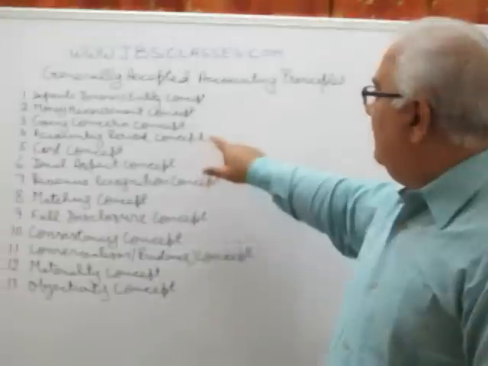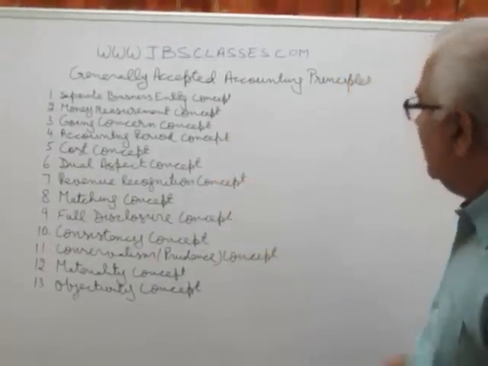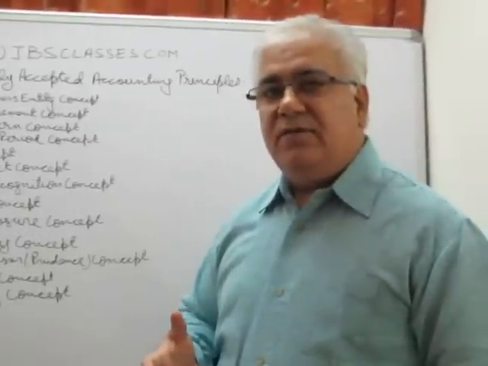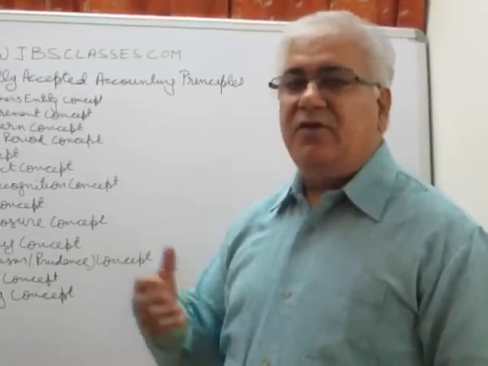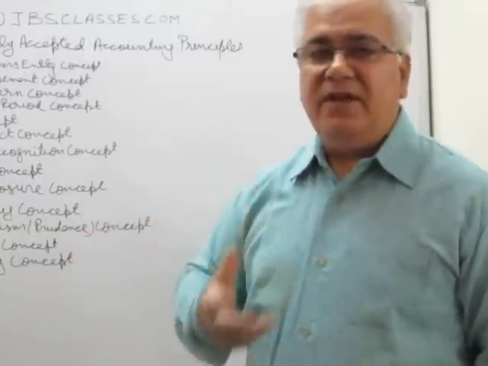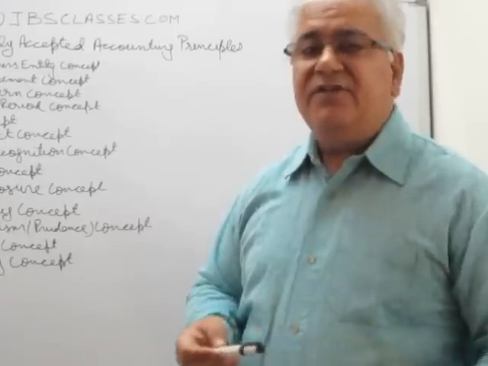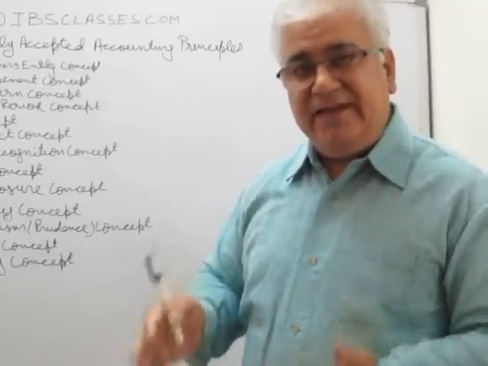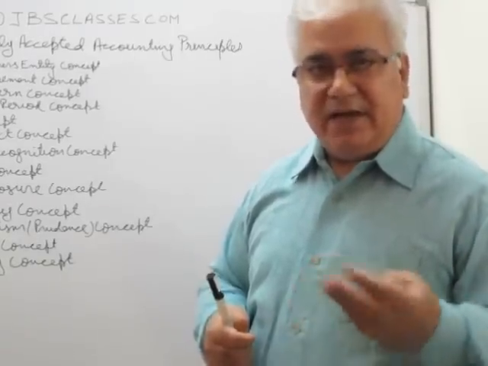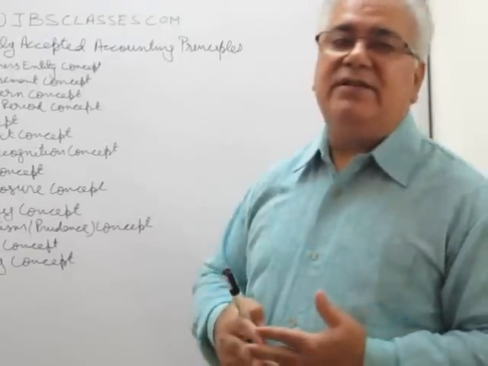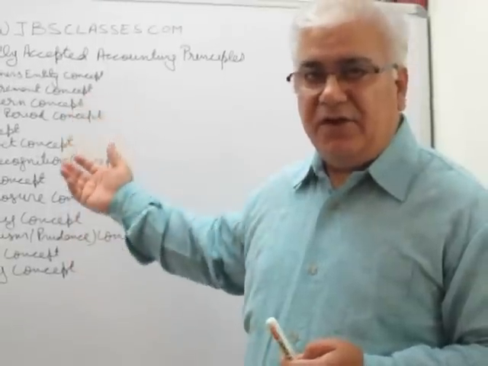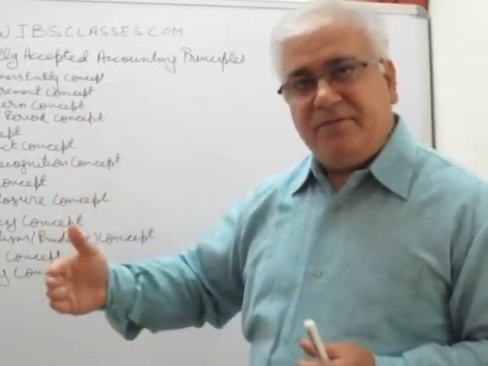Okay. Now we move on to the next concept, which is the accounting period concept. We want to know the profits made by a firm, or the financial position of a firm from time to time. Why do we need this information? Various users of accounting information need this to take decisions. Managers, owners, creditors, lenders, all have to take certain decisions relating to the firm, and for this they require this accounting information from time to time.